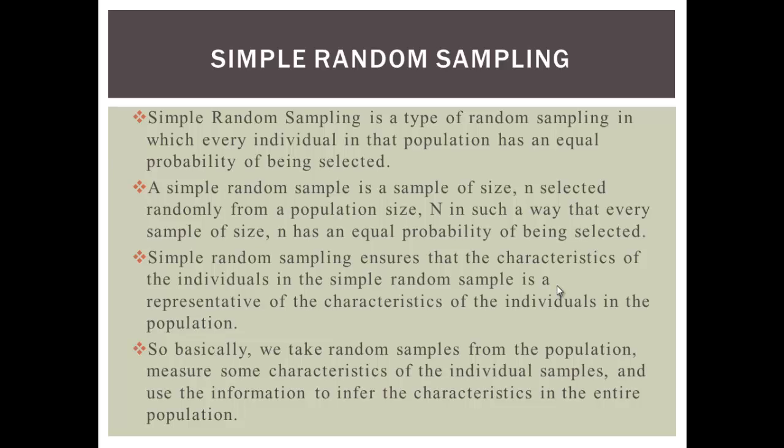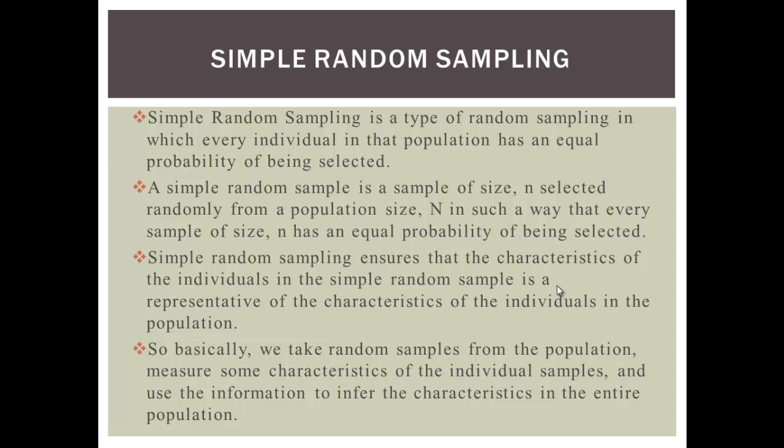When we are dealing with simple random sampling, we want to take individuals for the sample we create from the population that will be representative of the entire population, because when we measure some characteristics of these individuals in the sample, we are going to do what we call inferential statistics. We will infer these characteristics on the population. So before we do that, we have to be careful to make sure we randomly select individuals.